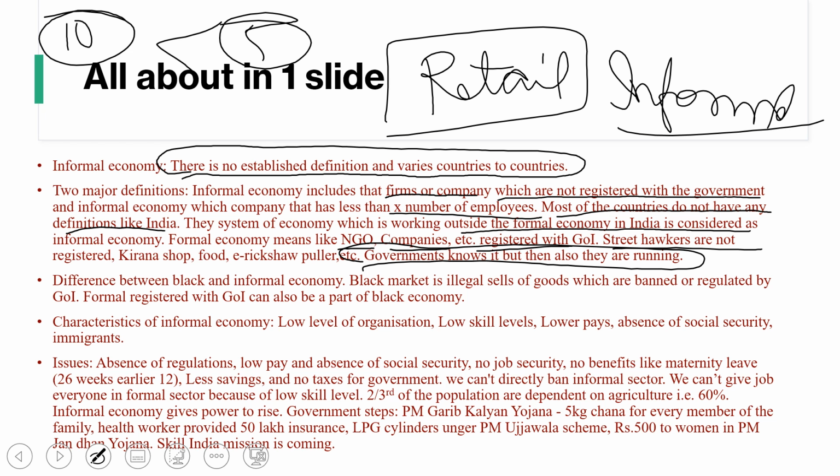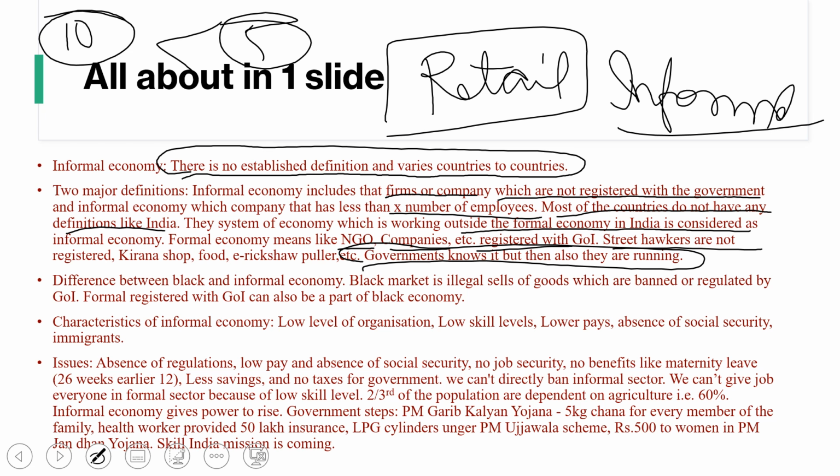They should be registered with the government of India, so that the government will have an exact calculation related to the GDP and all. But it is not registered with the government of India, and it is running like that. The government wants them to register, but it is running, and this is not illegal.